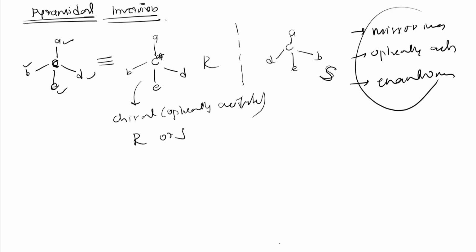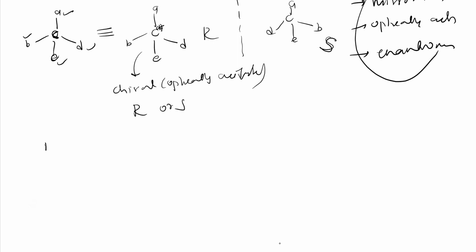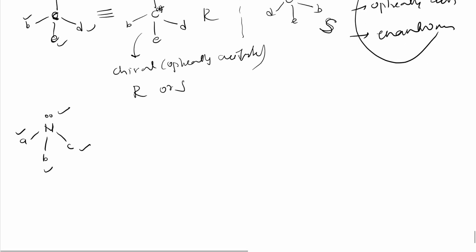So in case of nitrogen also, see here, this is nitrogen, it has got a lone pair. Here A is there, here B is there, here C is there. It means this is different, this is different, this is different, this is different. So all are different, so it will be optically active. Nitrogen is chiral, optically active. Here we can use the name chiral or asymmetric.